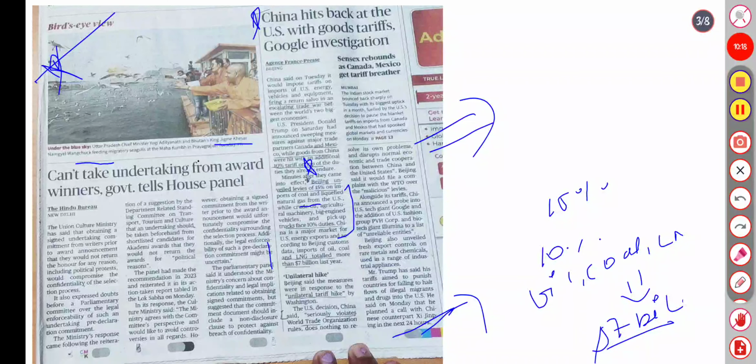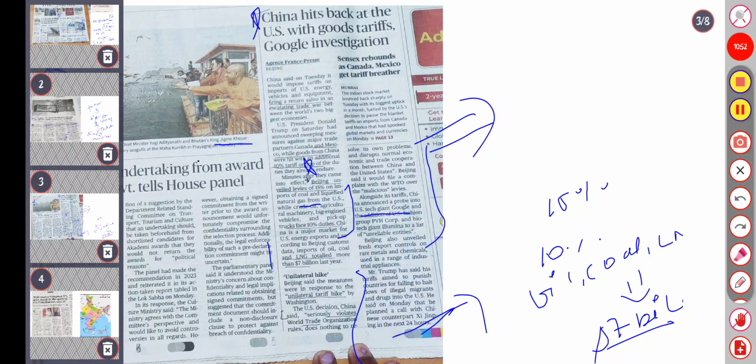Beijing said the measures were responses to the unilateral tariff hike by Washington, a US decision that seriously violates WTO rules and does not solve its own problem. Alongside the tariff, China announced a probe into US tech giant Google and the group PVH Corp. The US President Trump said the tariffs aimed at punishing countries for failing to halt the flow of drugs into the US, and he said Monday he planned a call with Chinese counterpart Xi Jinping within the next 24 hours.